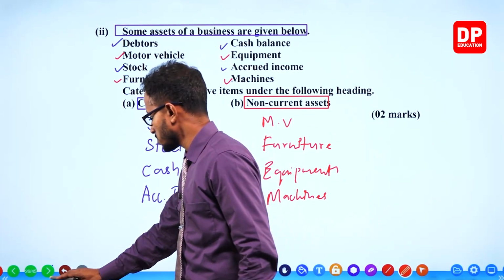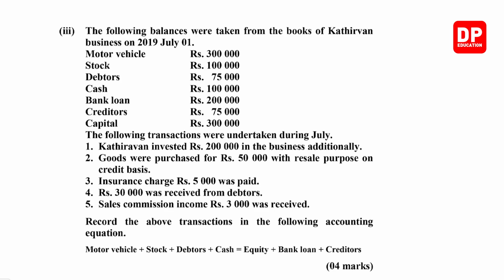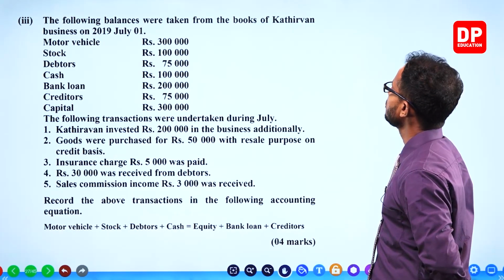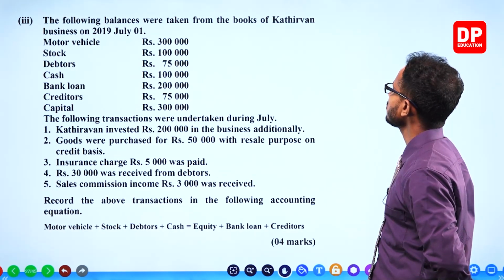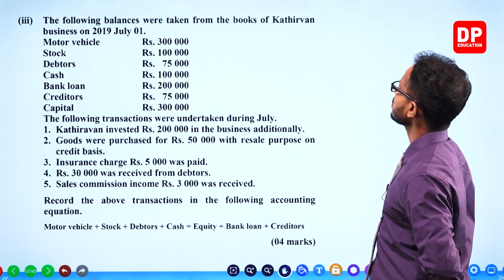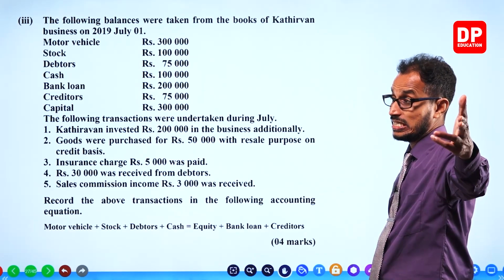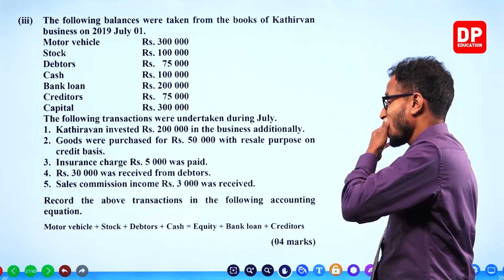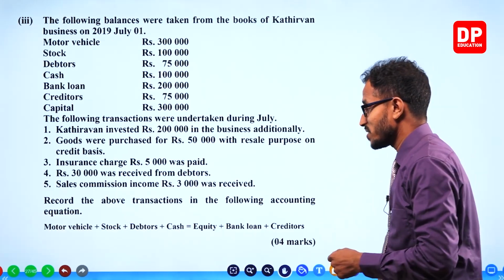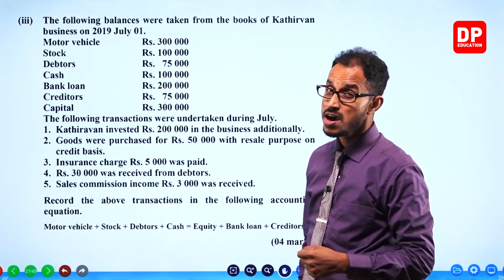Next. The following balances were taken from the books of Kathirwan. Here comes the names again. I had difficulties reading out these names, remember?